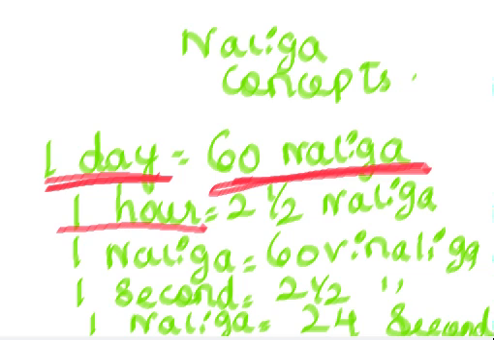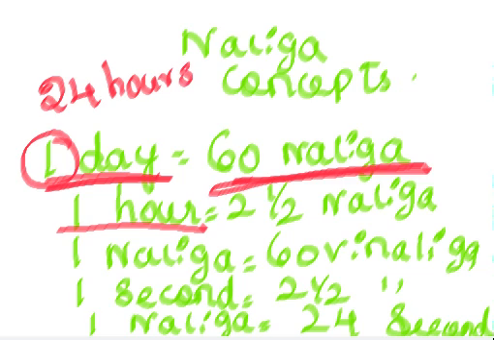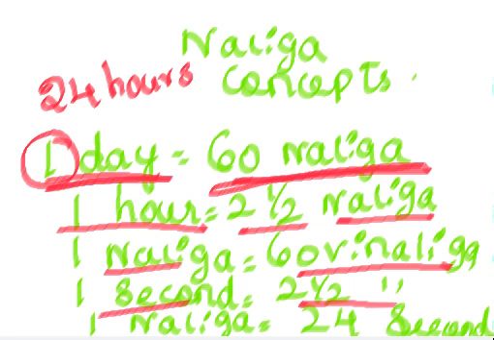That means, as per now, one day we are having 24 hours, correct? So for one day, 60 Naliga means for one hour, 60 with respect to 24 hours, one hour is equal to 2.5 Naliga. We will calculate in that way. So 1 Naliga is equal to 60 Vinaliga, like 1 hour is equal to 60 seconds. And 1 second equals 2.5 Vinaliga. 1 Naliga is equal to 24 seconds.